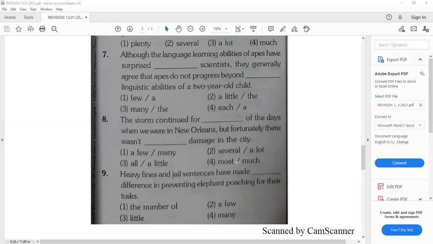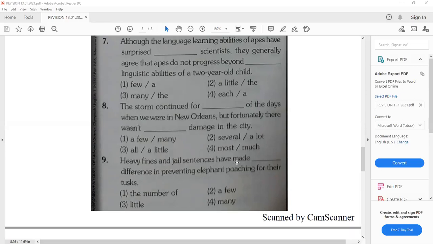Little. Yes, little, very good. Heavy fines and jail sentences have made little difference in preventing elephant poaching for their tusk.